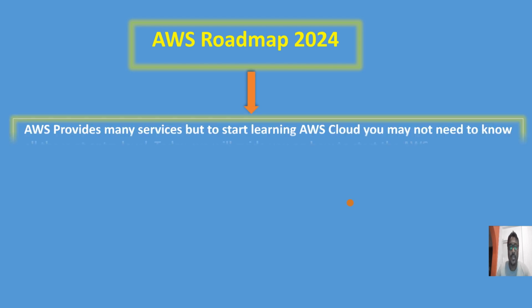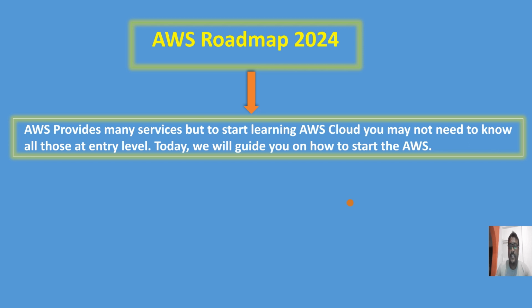Today I am going to demonstrate the AWS Roadmap 2024. If someone is interested in learning cloud, how can they start at entry level? If someone is interested in learning cloud in 2024, how can they start the cloud journey, right? That part I am going to show you today in this demo. Okay guys, so let's move on to these steps one by one.